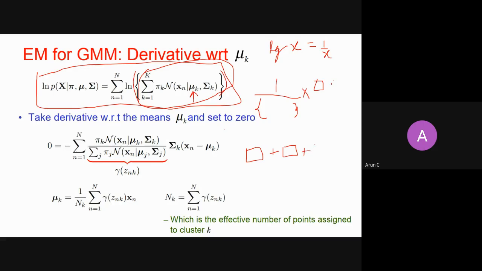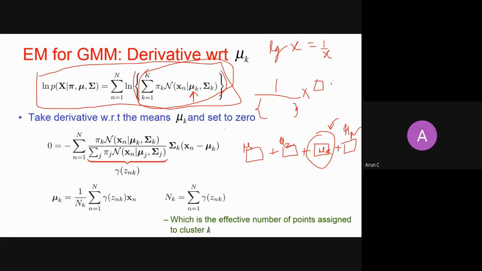But I want to take the derivative with respect to mu k, so only the kth term will be active, right? Because mu k is available only in the kth term. Let's say here mu1 was available, here mu2 was available, here mu k was available, and here mu n was available.